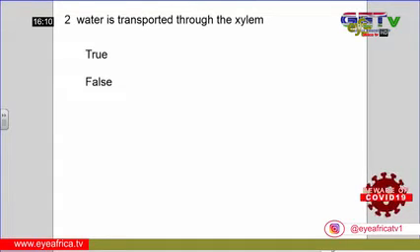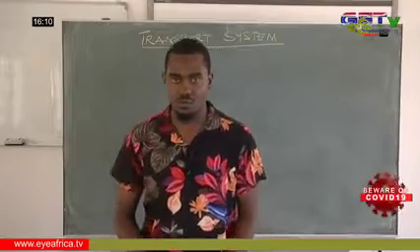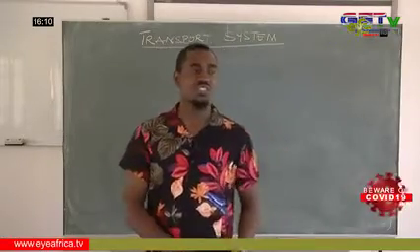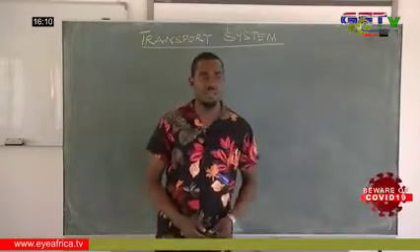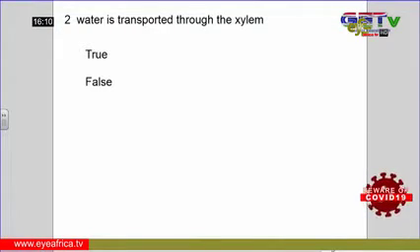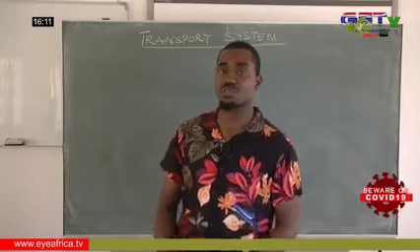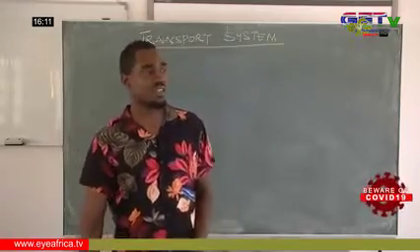Then water is transported through the xylem. True or false? The answer is true, because xylem helps in the transportation of water and mineral salt.